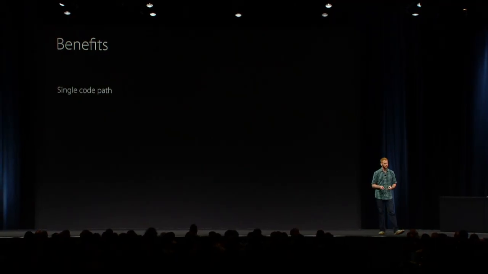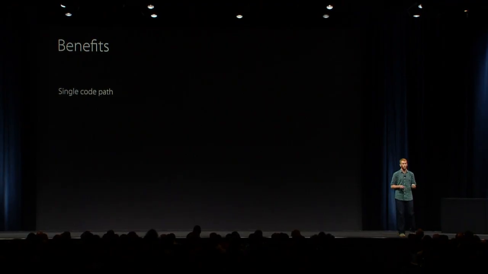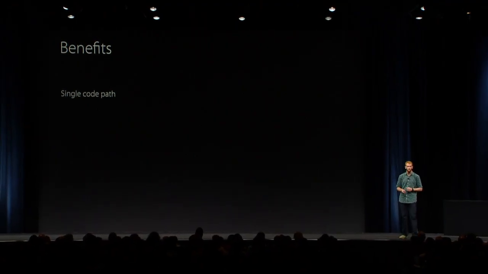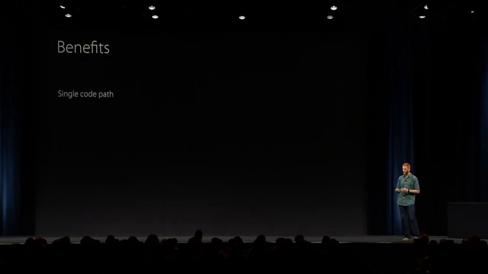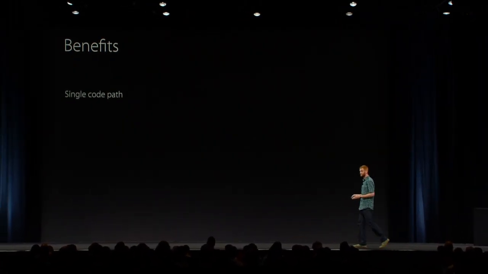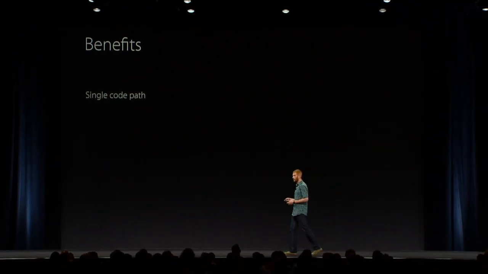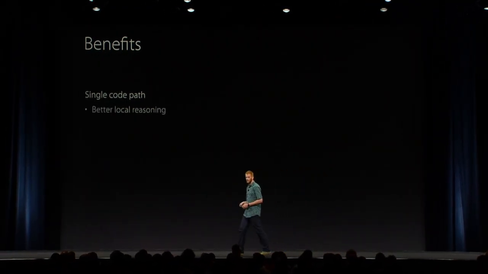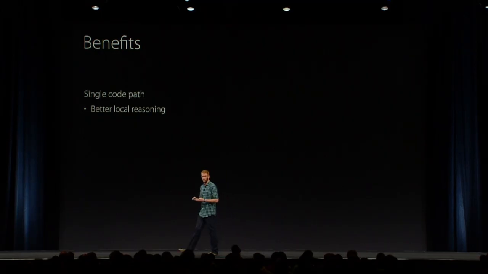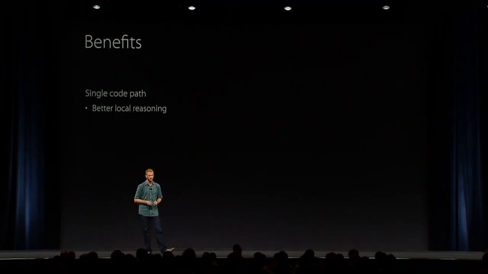So what were the benefits here? Well, as we saw, we now have a single code path for updating our UI, and operations are order independent, which was not the case before. And this really helped us reason locally about our code, about our UI update code. We also saw how values compose very well with other values. If we have two values as properties of a single value, that value still has value semantics.